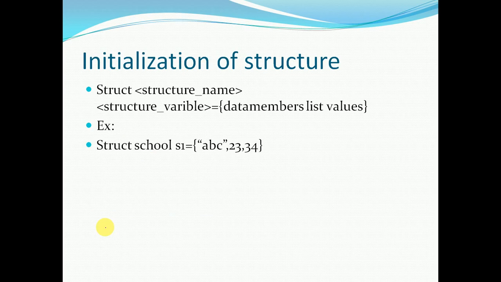Now how to define structure variables? To the structure variables we can give random values, or you can also give direct values. Now how to give that? Struct, structure name, structure variable and data members list. Example, struct is a keyword, so here also struct is in small letters. School is a structure name, s1 is a structure variable.